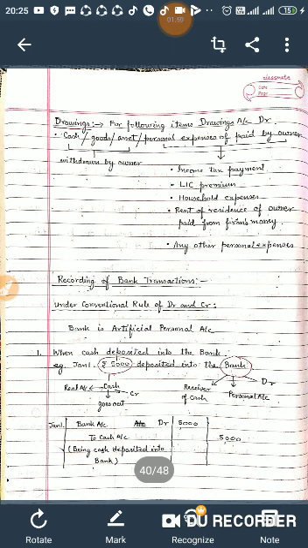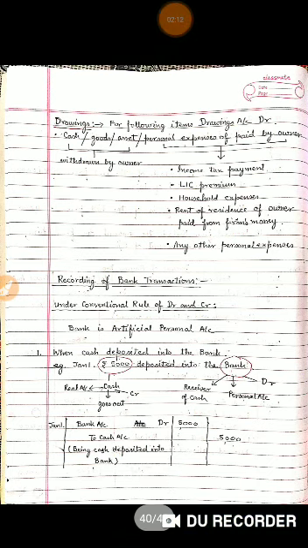And if he paid his own personal expenses from the business money, that is also treated as drawings. Suppose income tax paid from the business money, then two accounts will be involved: drawings and cash. So drawing receiver is owner, so drawings account will be debited and cash account will be credited.